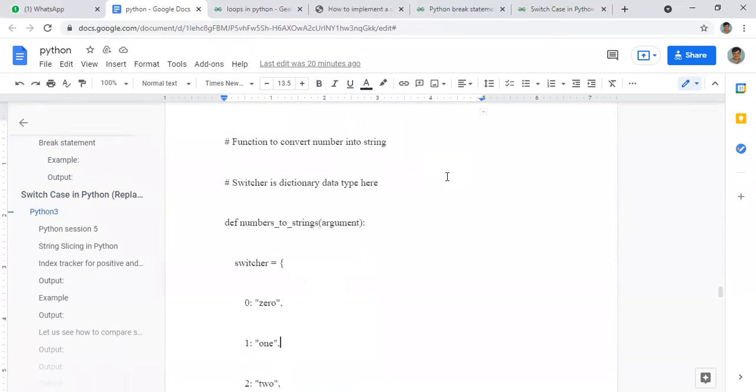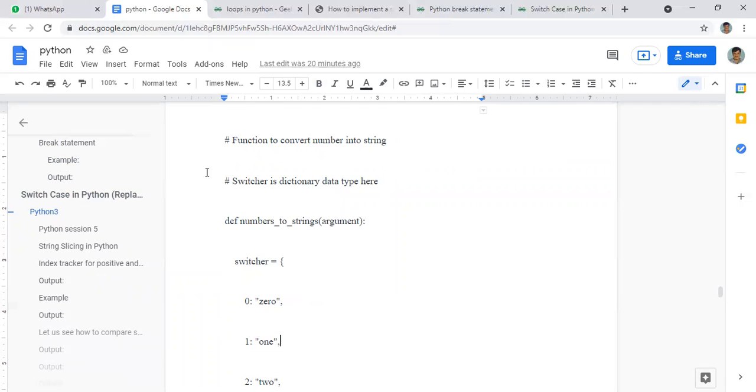Look here. What we want is to convert numbers into strings. If you give zero, it should convert into the string "zero". If you give one, it will give the string "one". This is our argument, or our condition.